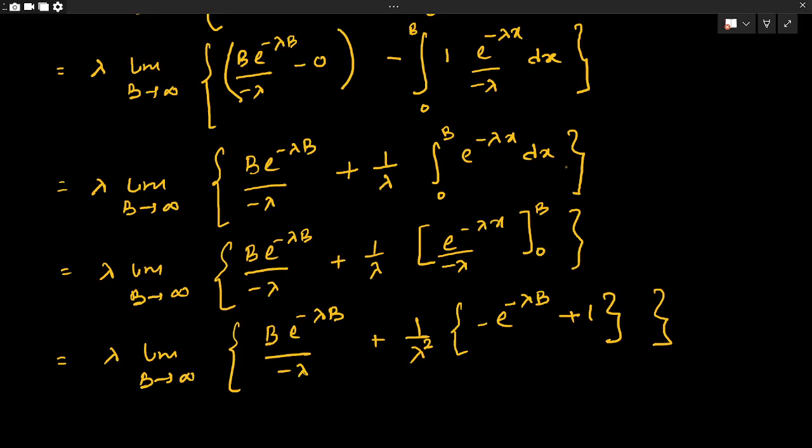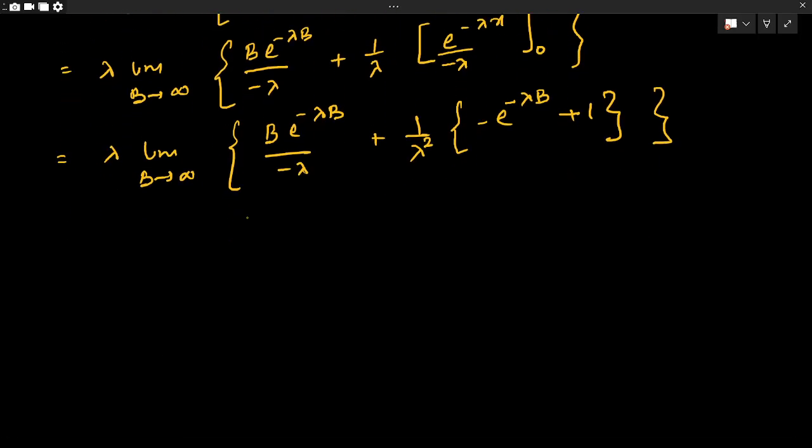Now if we try to calculate this limiting value, since b tends to infinity, b has a large value, somewhat large, but it has to be finite, because here we are putting a limit that b is tending to infinity. Now e to the power minus lambda b, if b tends to infinity, this value tends to 0.